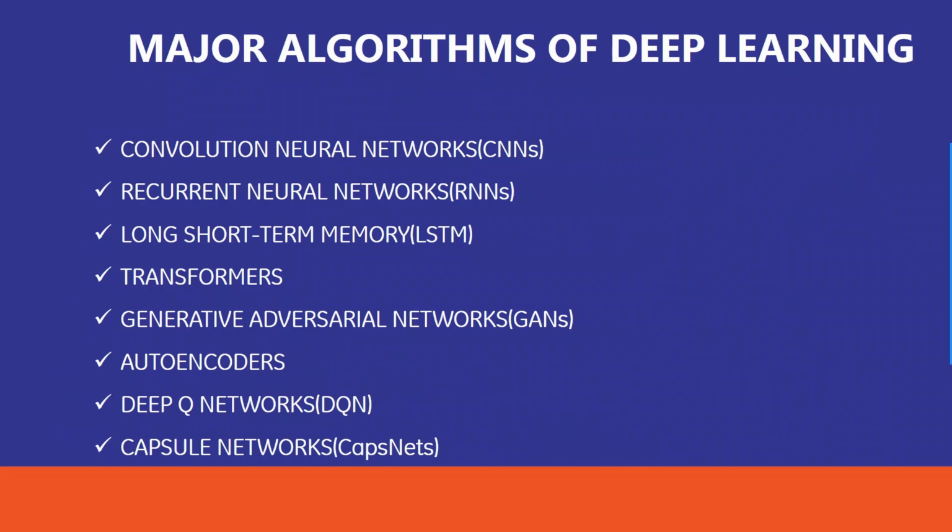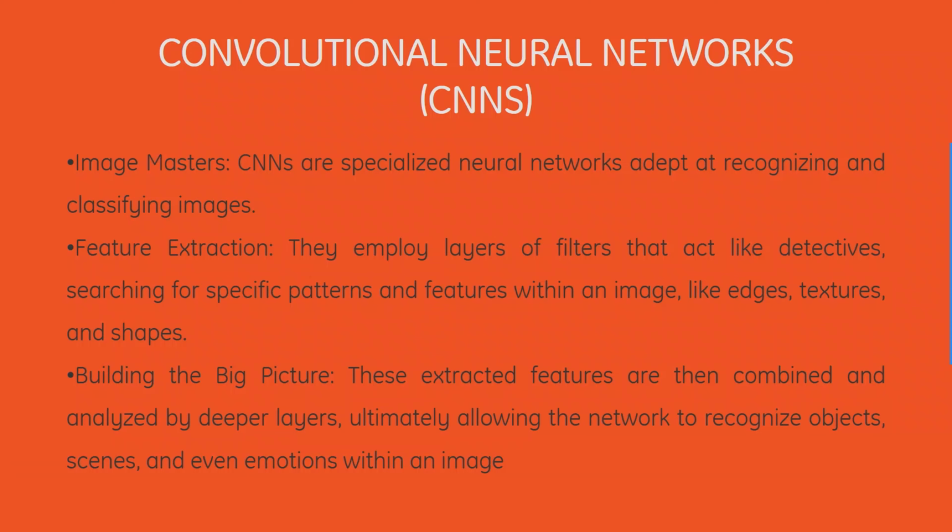Next, we have some of the major algorithms in deep learning. The major one is the convolutional neural network, which is CNN. Then we have the recurrent neural network, which is RNN. Then we have long short-term memory, which is LSTM, and transformers. Then we have generative adversarial networks, which are GANs. Then we have autoencoders. Then we have deep Q networks, and last we have capsule networks. So let's get into what each algorithm performs.